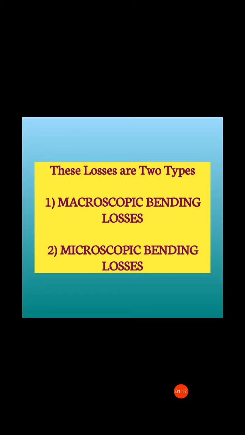Microscopic bending losses arise whenever the fibers are incorporated into cables. These are the two losses regarding radiation losses or bending losses.